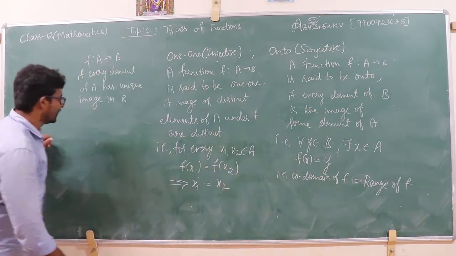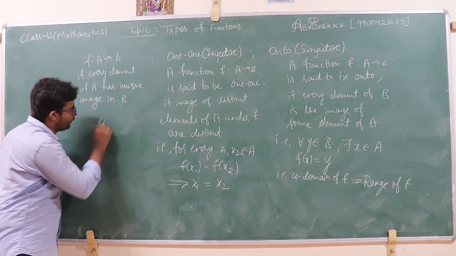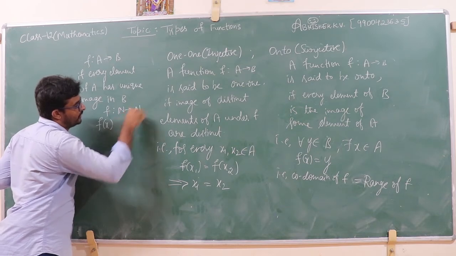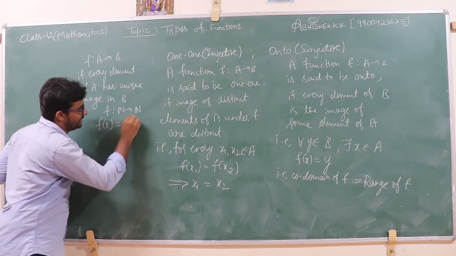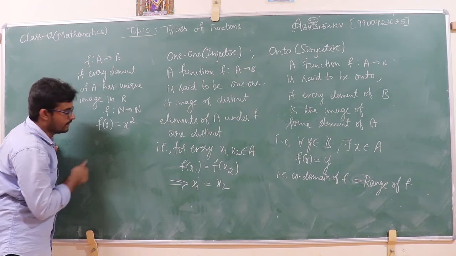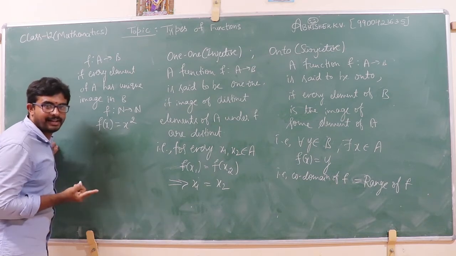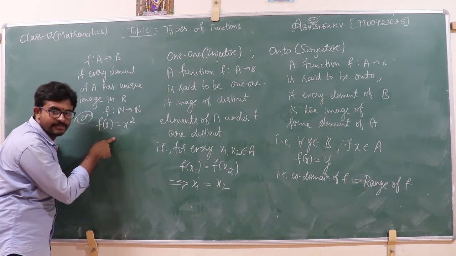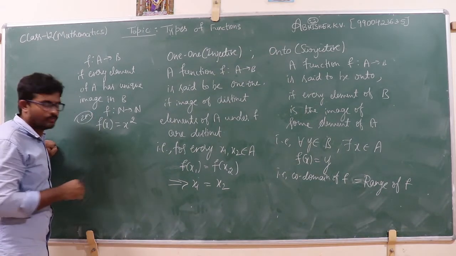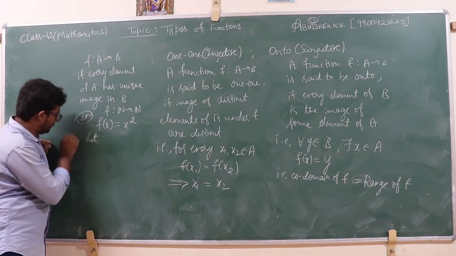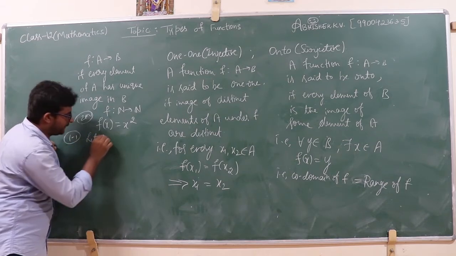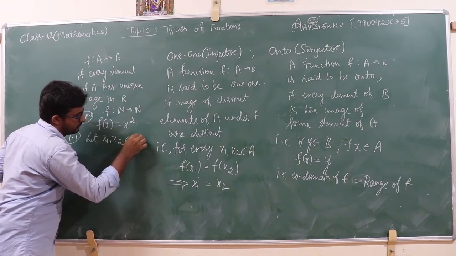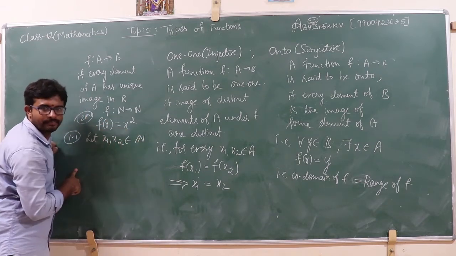For example, consider a function f from natural numbers to natural numbers, f of x is equal to x square. The examiner likes to ask this type of question for 2 marks: verify whether this function is 1-1 or onto. First, for 1-1, let x1, x2 belong to the set of natural numbers.